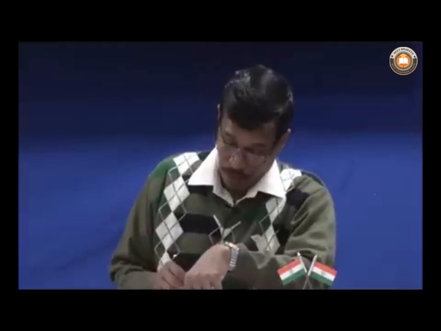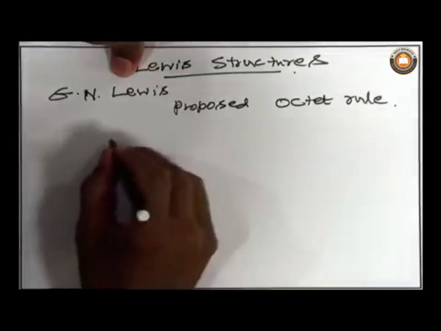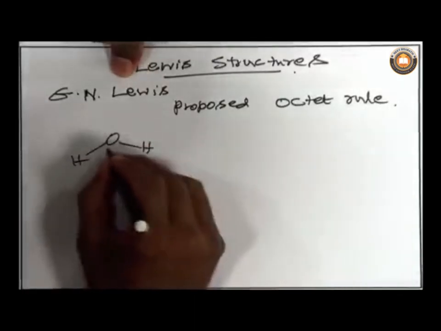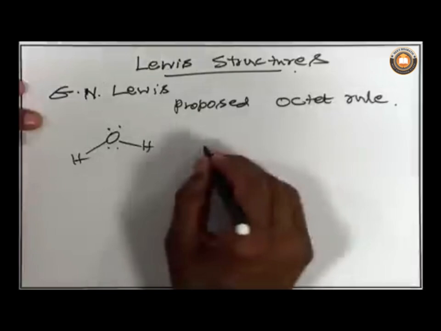So, that was a great idea proposed by G.N. Lewis. What he did is that he looked at several stable molecules of the second row elements in the periodic table. For example, water, and then ammonia.